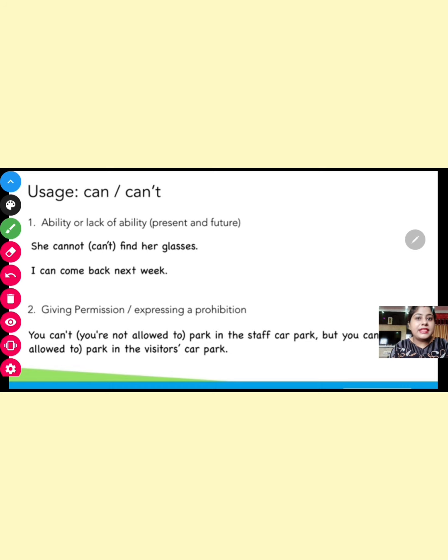Next, let us talk about the usage of can or can't. First usage, ability or lack of ability in present and in future, because in past form we use could. So present and future, ability or lack of ability.